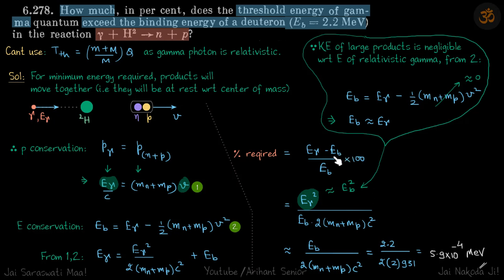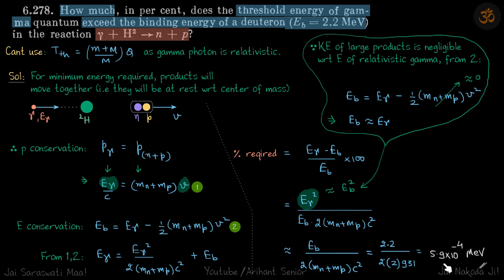Now, if you're not happy with our assumption, you can, of course, solve this quadratic and find the value of E gamma, because everything else is known to us. Then you can get the accurate answer by putting that into this equation. You can try that and you will see that the answer will not change. The answer will still come to be almost the same.